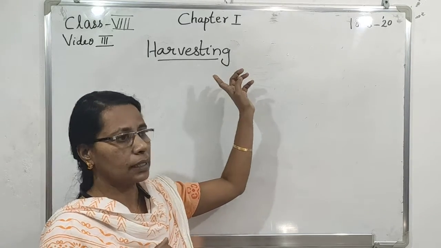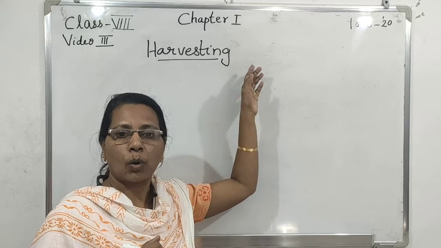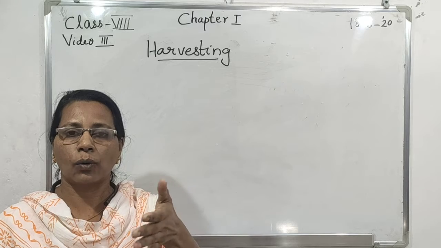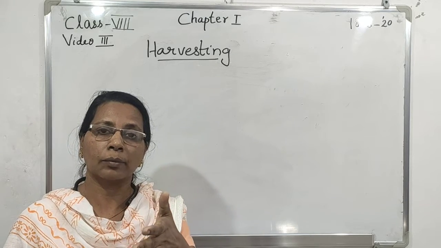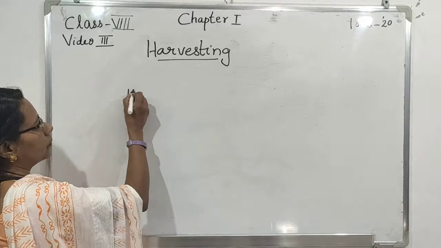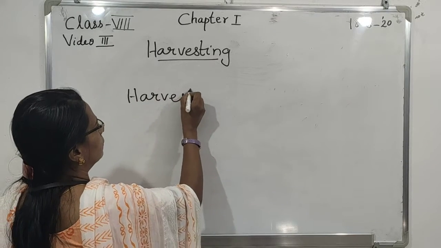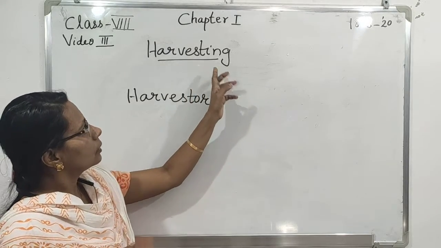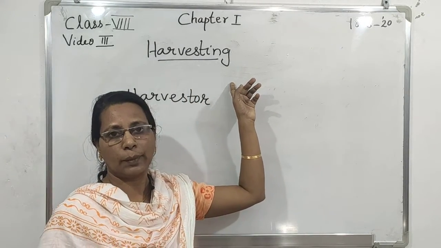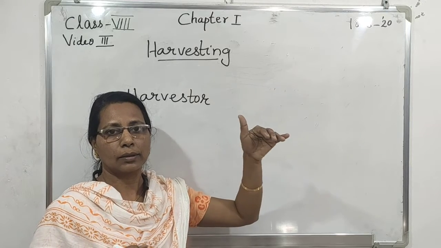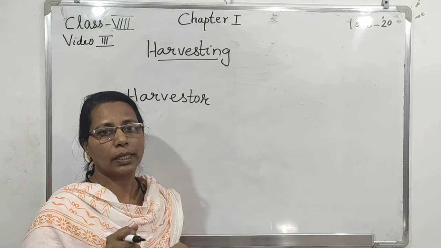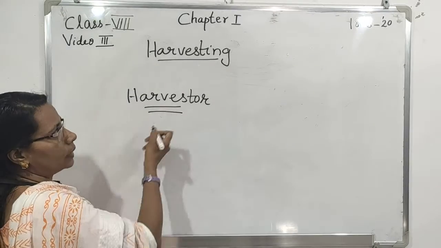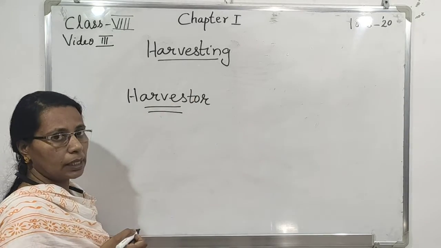Harvesting is done manually using a sickle, or using a machine called a harvester. Manual harvesting includes uprooting the plant or cutting the plant very close to the ground. A machine called a harvester is used for harvesting the crops.